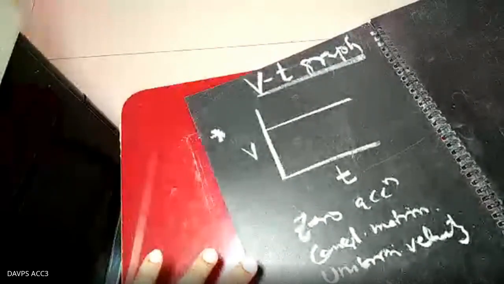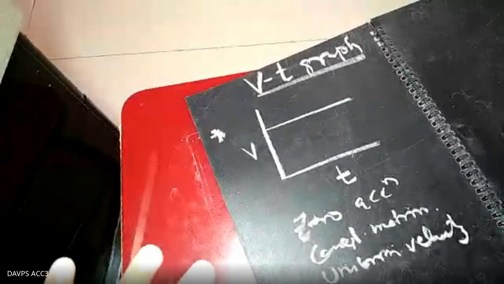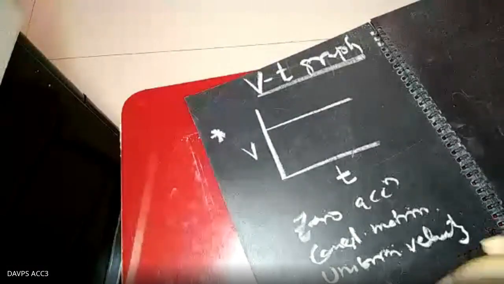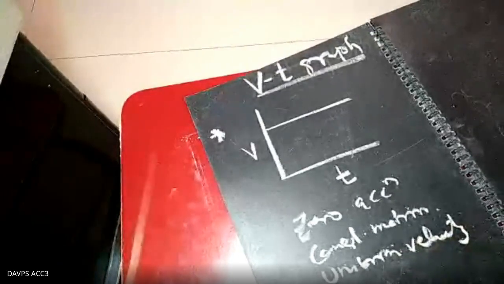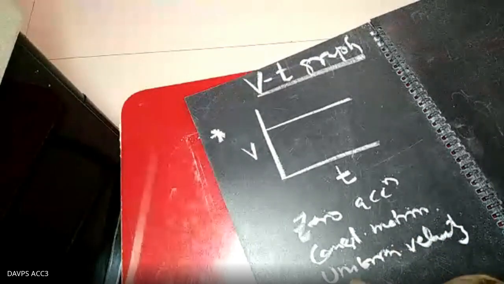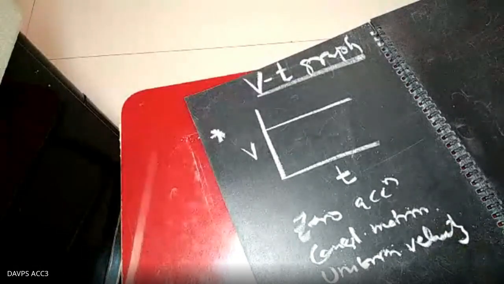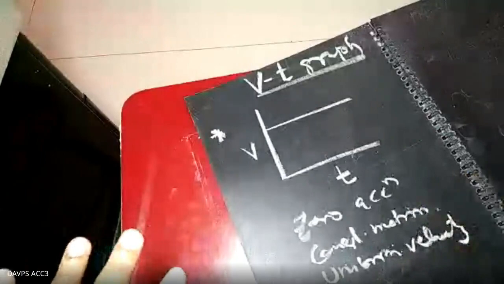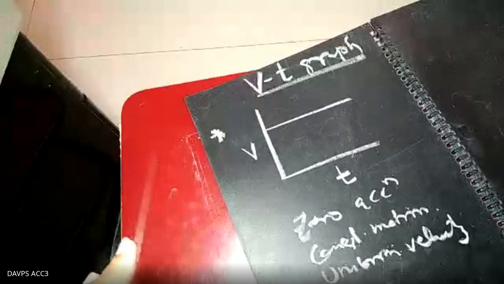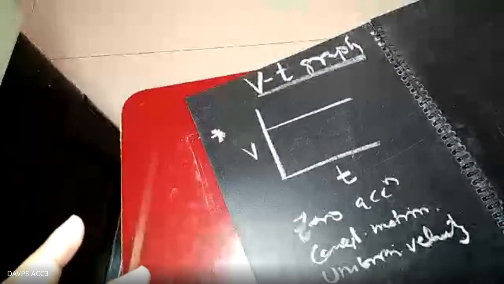Whenever you are finding the VT graph, just remember it: the slope of the VT graph indicates the acceleration. Important point you have to write. The second point is that the area under the VT graph, with the time axis, represents the displacement if it is a velocity time graph, or the distance if it is a speed time graph.